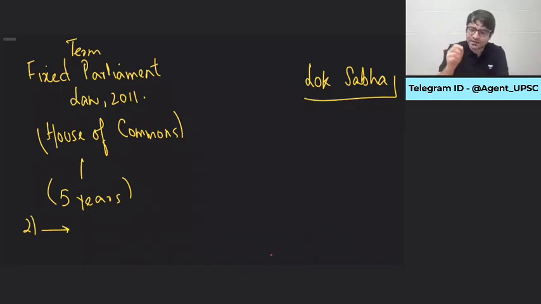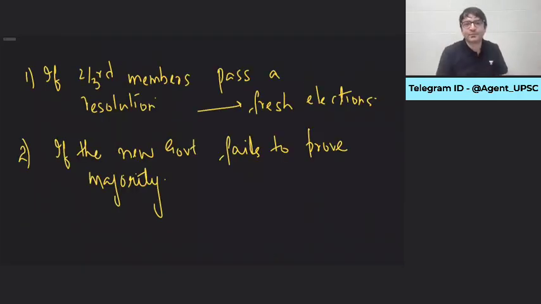In Britain, the law was passed that the term of the House of Commons is fixed at 5 years. But even before 5 years, it can be dissolved, but not like previously, when the Prime Minister would dial the Queen and say, please dissolve House of Commons. Fresh elections can be held only if one of these two conditions is satisfied. 2/3 members of House of Commons say we need fresh election. At least a majority are in favor of fresh election. It's all about democracy. Democracy is all about numbers. Numbers is all about majority.